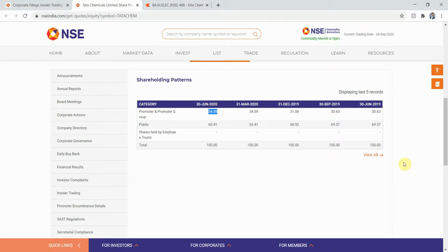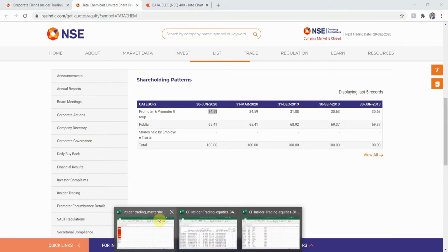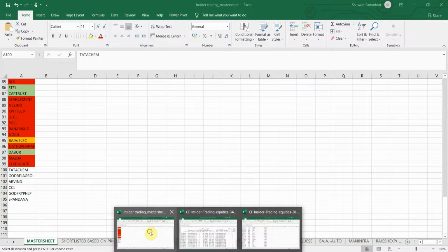Okay, so let's just quickly go ahead and check these four parameters for Tata Chemicals Limited. I'll first click on the shareholding patterns right here. As you can see, the shareholding pattern is 34.59%. So it's less than 50%, so it fails to pass the criteria for this parameter.